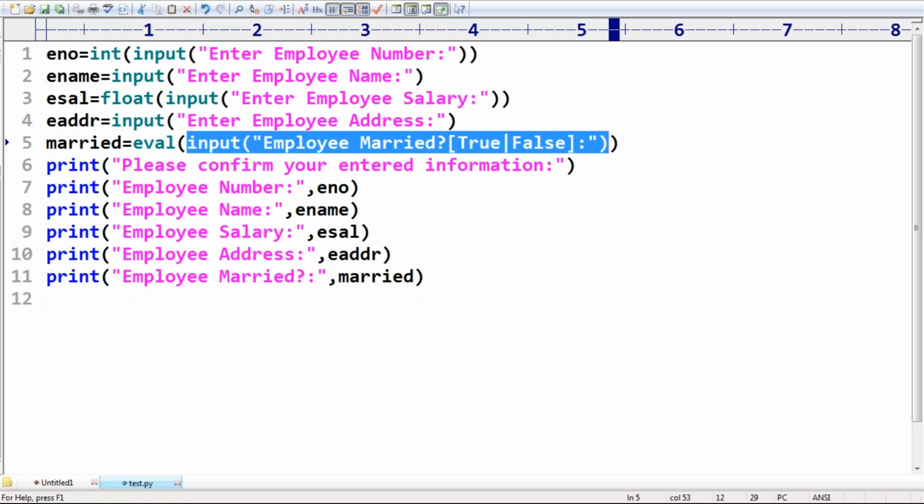What is the problem with the bool function? Do you remember, in olden days, we covered typecasting functions in the first unit, language fundamentals?